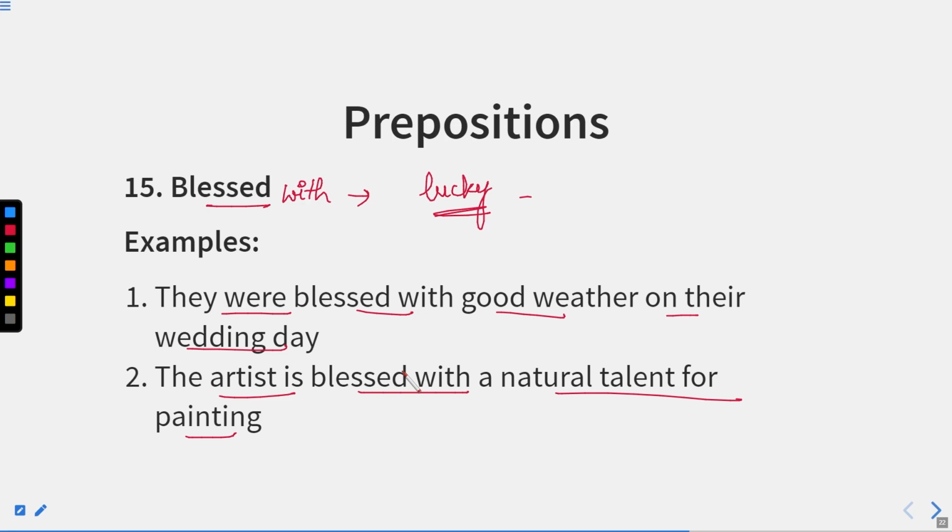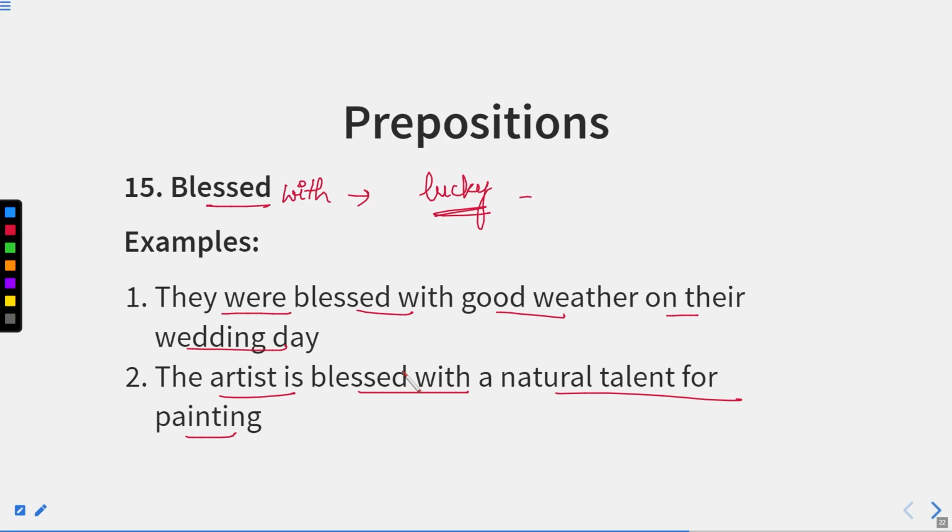And in the above sentence, it means when it was their wedding day, the weather was very good, and it was according to their desire. So they are so lucky because they got that particular weather on that special day.